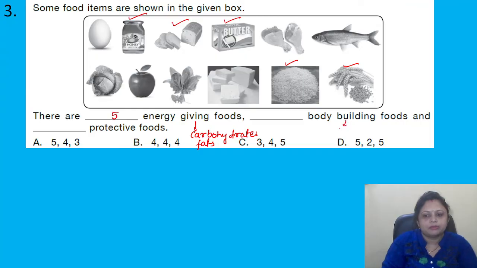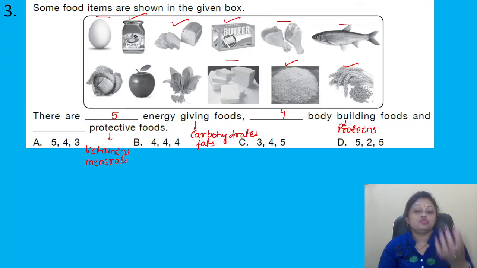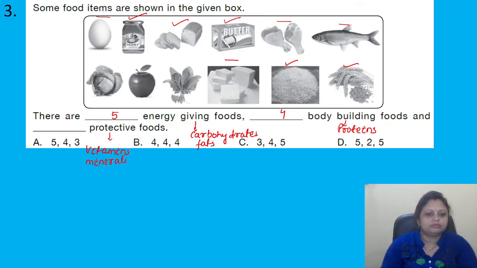Bodybuilding foods contain proteins. Which contain protein? Chicken, fish, egg and paneer. So 4 bodybuilding foods. Protective foods contain vitamins and minerals, meaning the fruits and vegetables. Here it is cabbage, apple, spinach. So 3 protective foods are there. So the correct answer is option A, that is 5, 4 and 3.